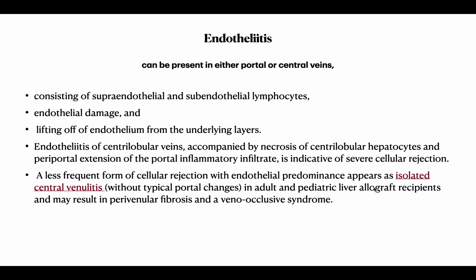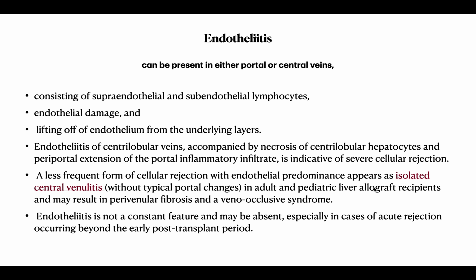A less frequent form of cellular rejection with endothelial predominance appears as isolated central venulitis without typical portal changes in adult and pediatric liver allograft recipients and may result in perivenular fibrosis and the veno-occlusive syndrome. We will discuss this later. Isolated central venulitis. Endotheliitis is not a constant feature, may be absent, especially in cases of acute rejection occurring beyond the early post-transplant period.